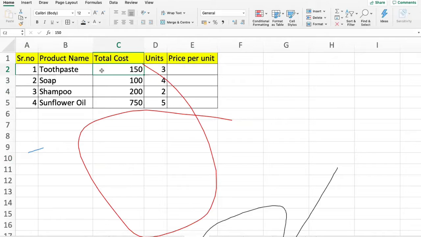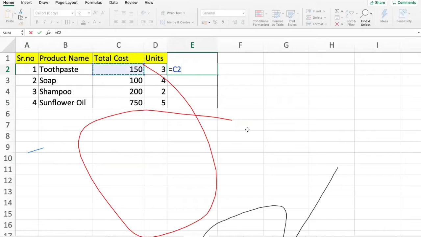The total cost which I incurred to buy 3 units of toothpaste is 150. Total cost to buy 4 soaps is 100. Total cost to buy 2 shampoos is 200. Now I want to know what is the per unit price. For that, I'll just say equal to, I'll select the total cost incurred and I divide it.